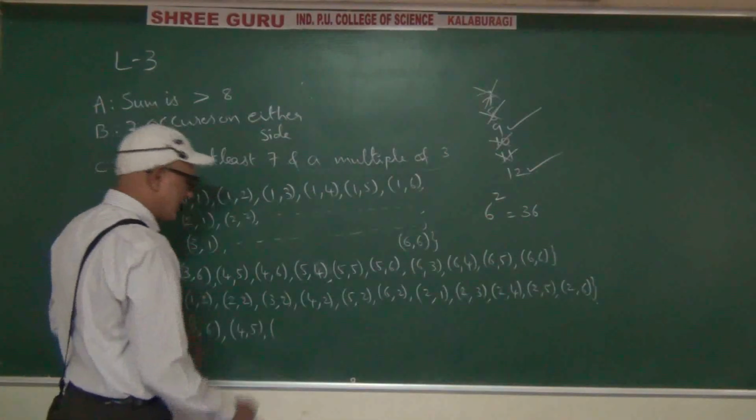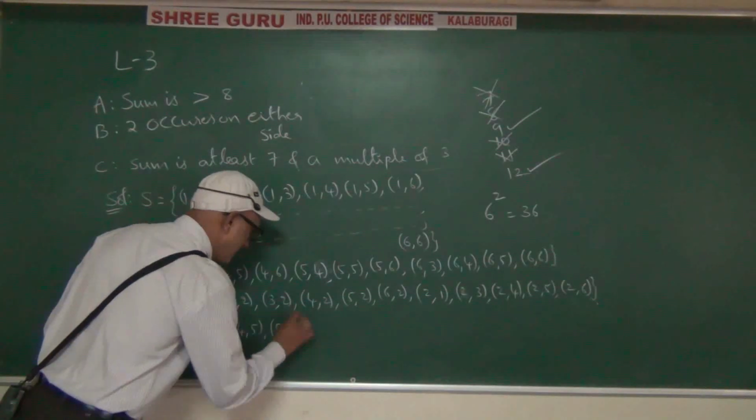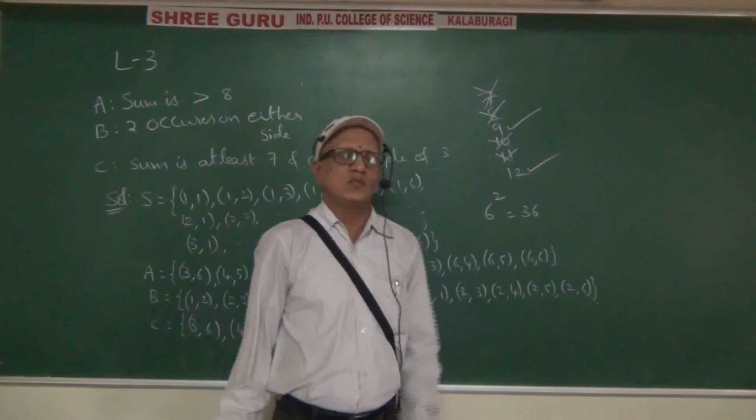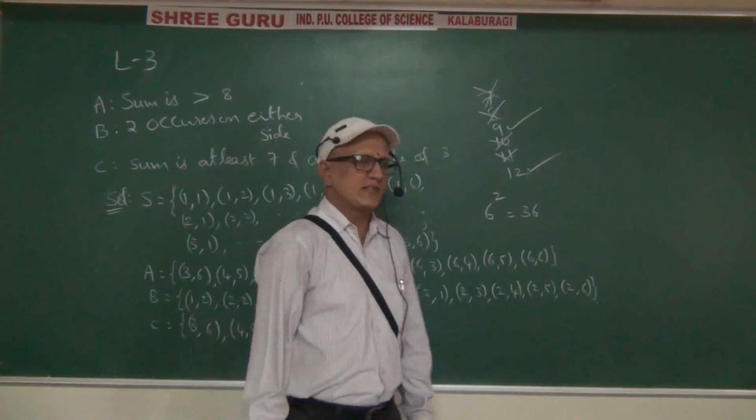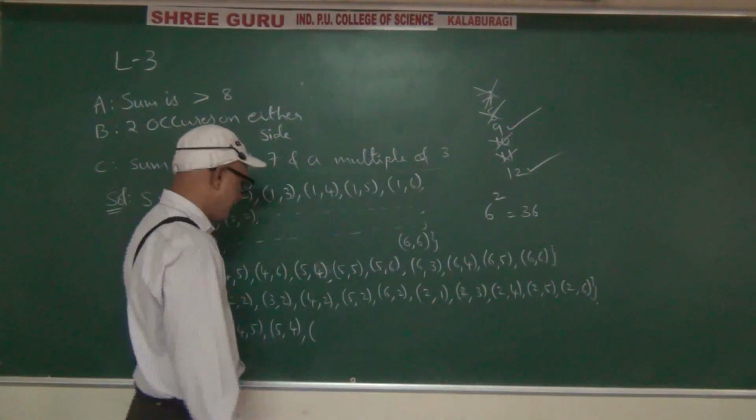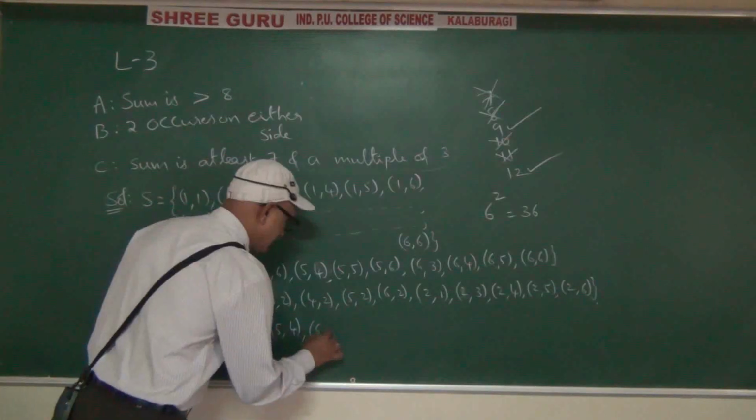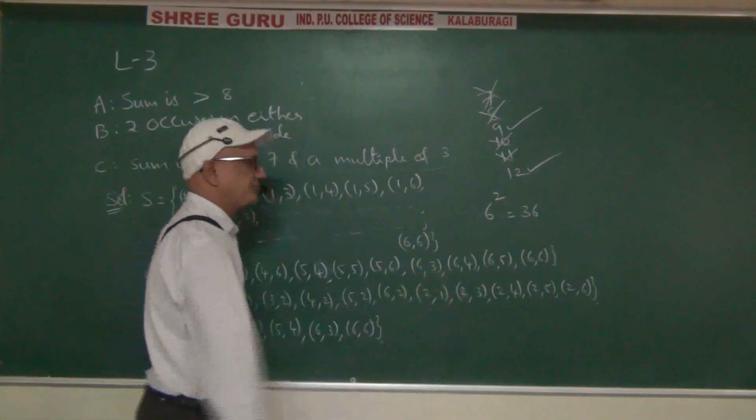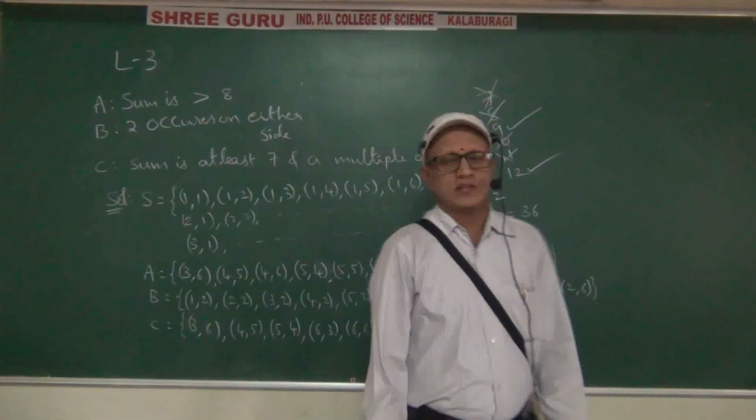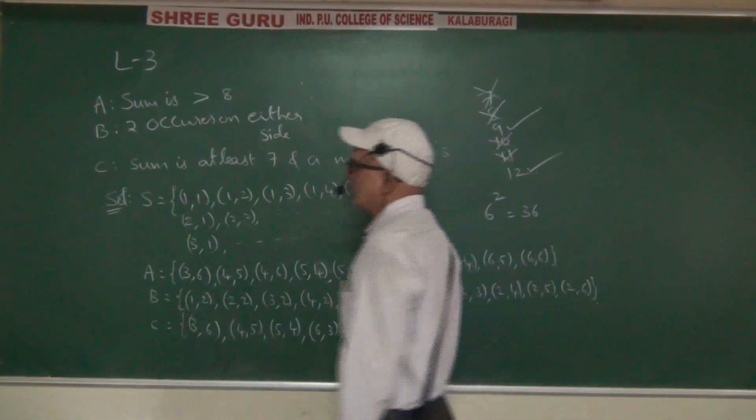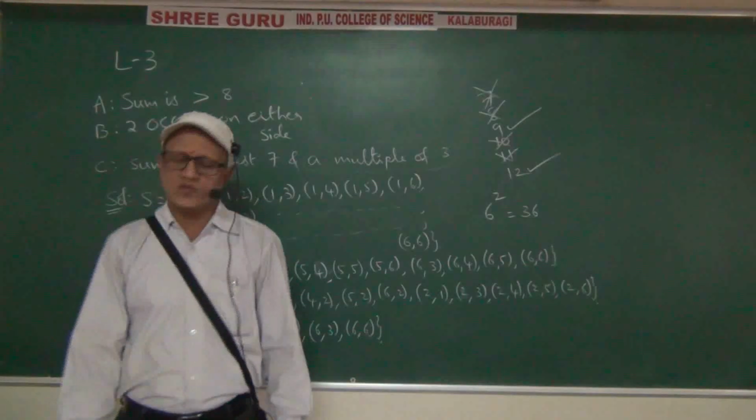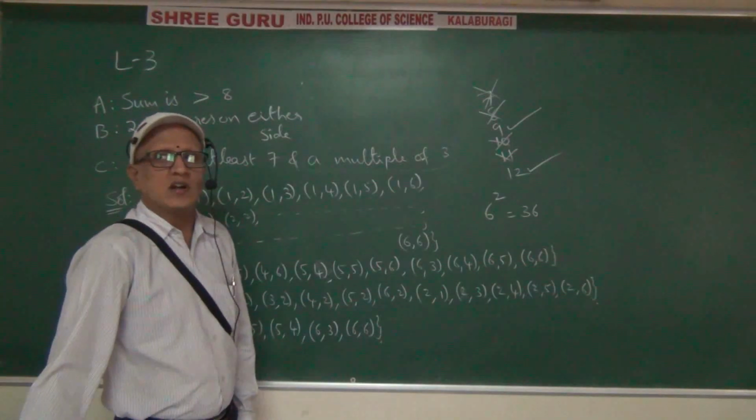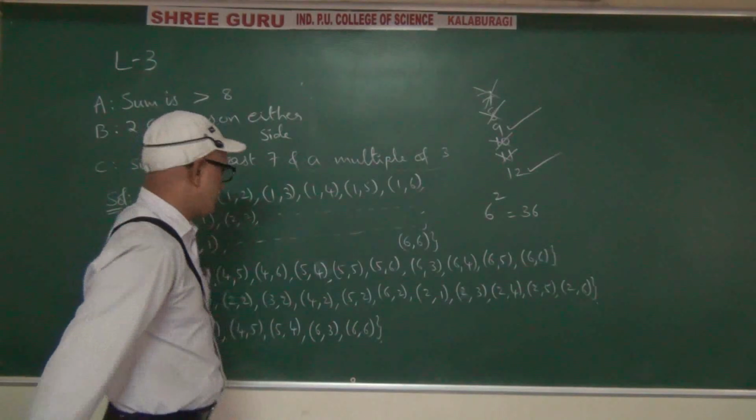That's it. Next, (5,4), (5,5), (5,6): those sums are not multiples of 3. Next, (6,3) and (6,6). That's it. Among these 3 events, which are mutually exclusive is the question.